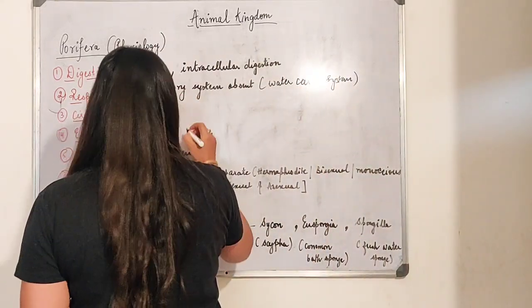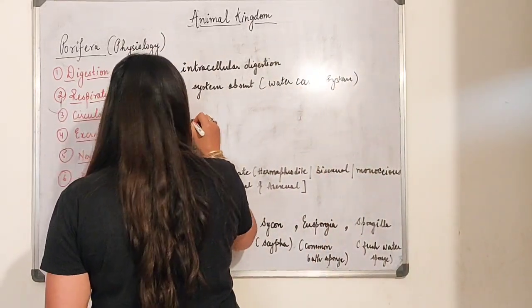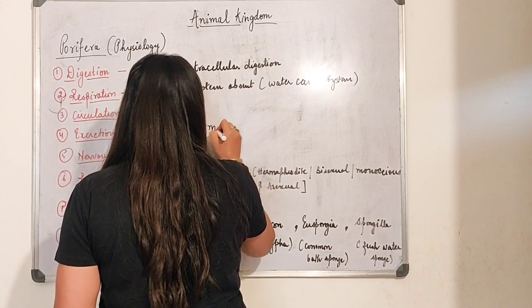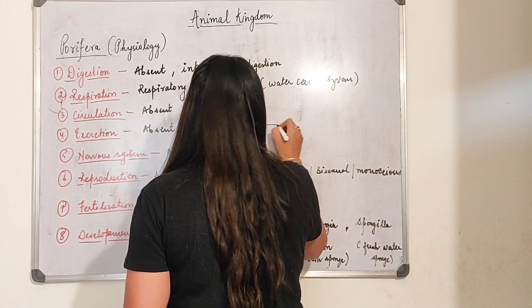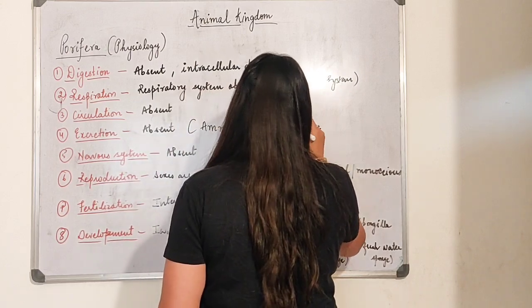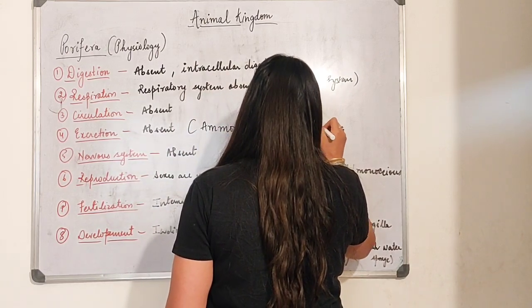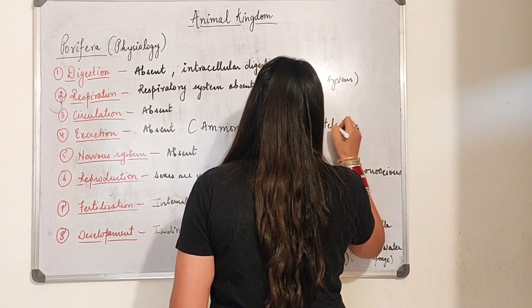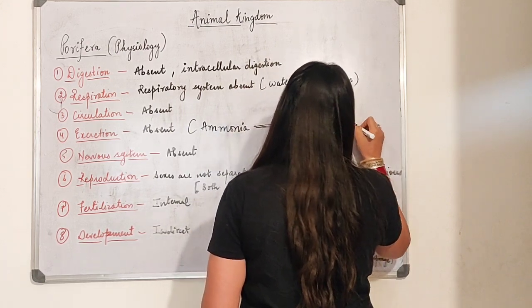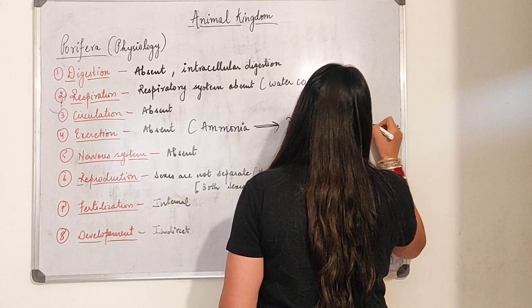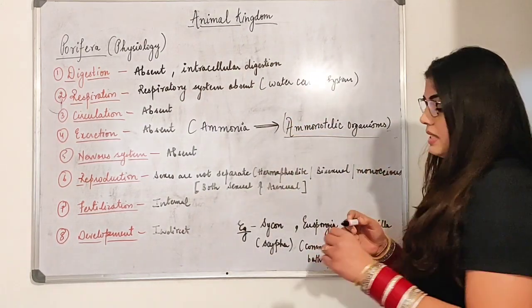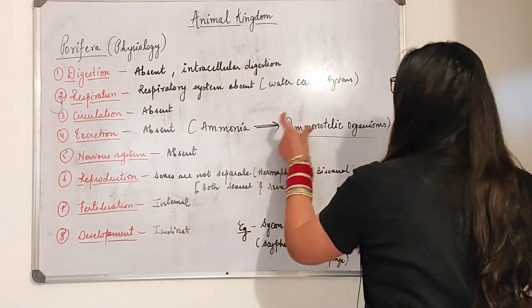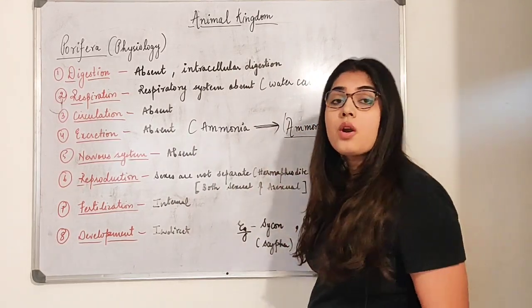So beta, poriferans do not have an excretory system, but they release ammonia as the excretory product. So they will be called ammonotelic organisms. That means they release ammonia as their excretory product.